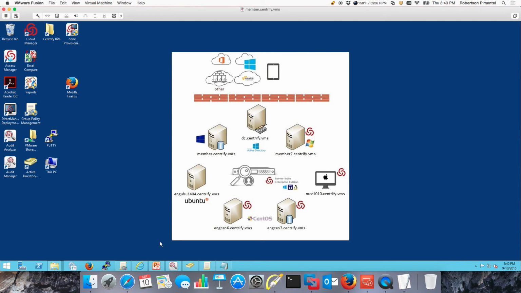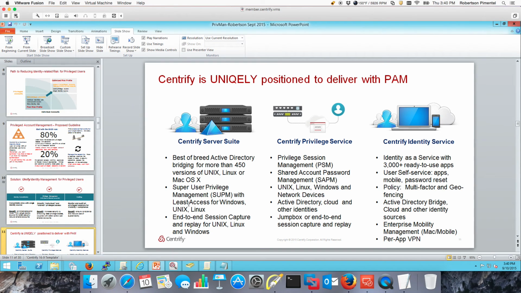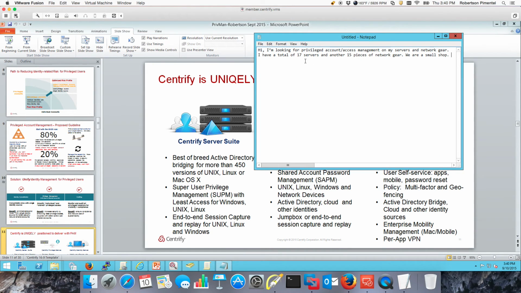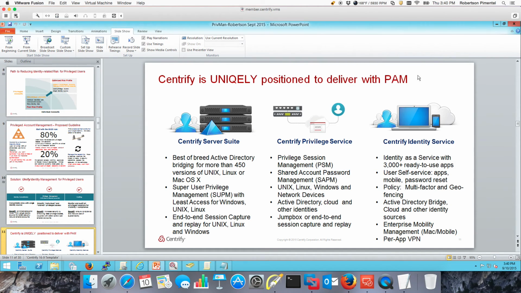As a follow-up to our short meeting this afternoon, I'm preparing this YouTube video for you to see what Centrify provides in the context of privileged account management. Based on what you wanted, you're looking for privileged account and access management for servers and network gear. It would be nice to know what is the makeup of those servers, but also at the same time, you said that you have up to 200 Macs and you would like to have better handle on those.